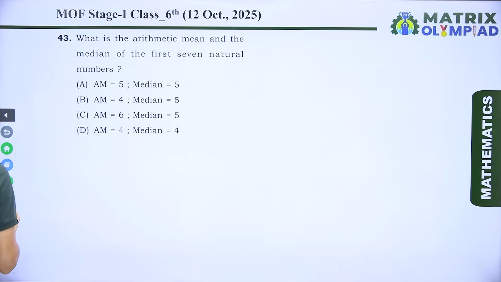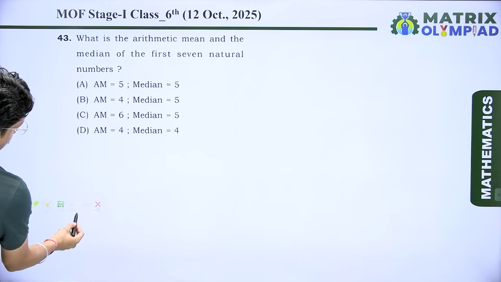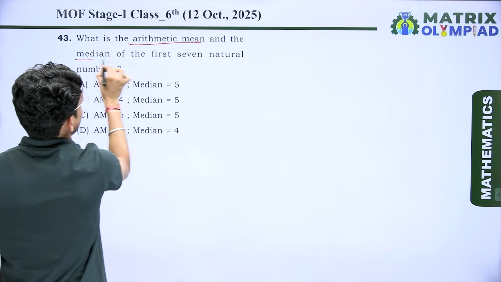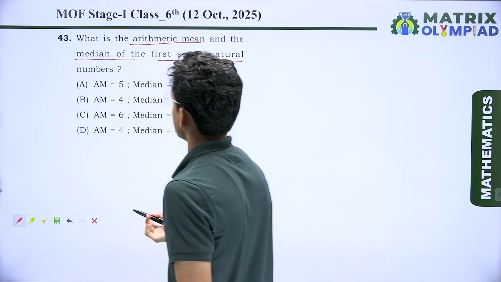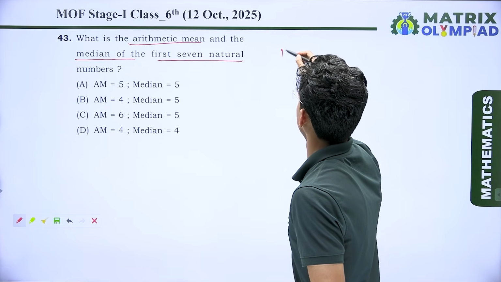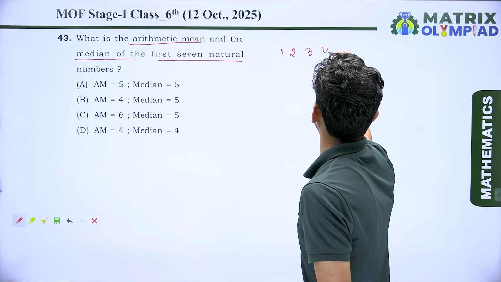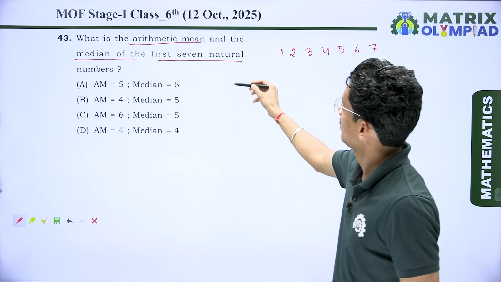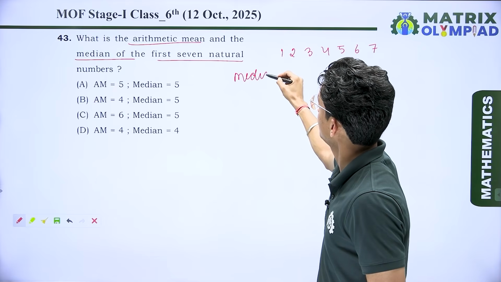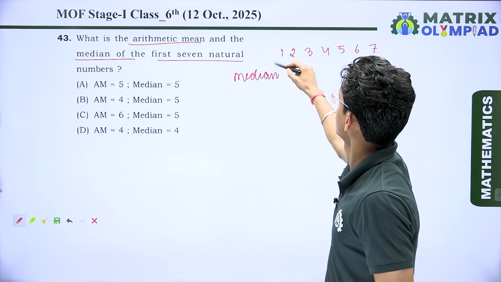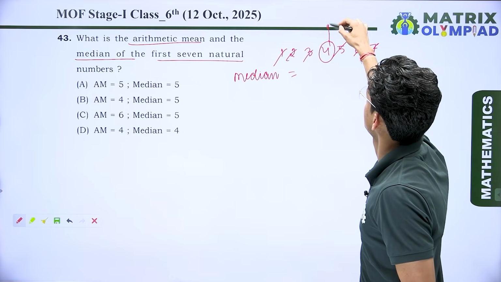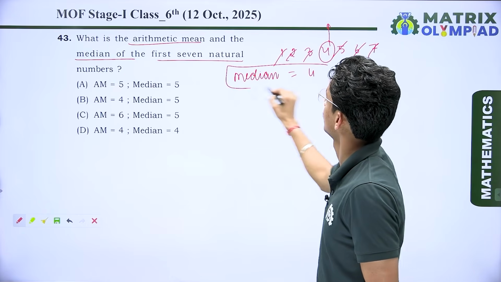Now the next question: what is the arithmetic mean and median of the first 7 natural numbers? So we know the first 7 natural numbers are 1, 2, 3, 4, 5, 6, 7. We first find the median. For the median, the middle term is 4. So the median we get is 4.